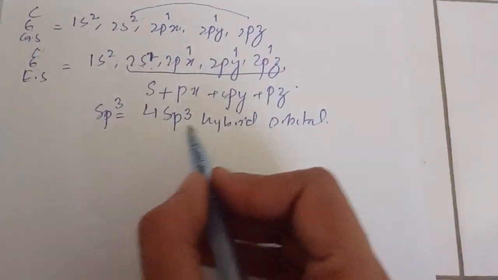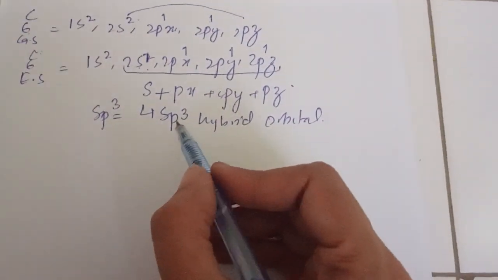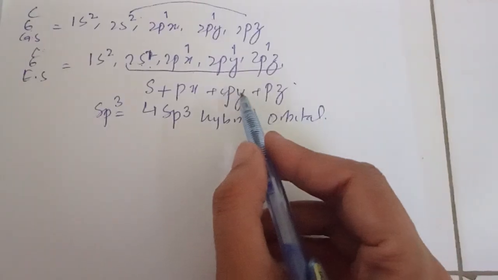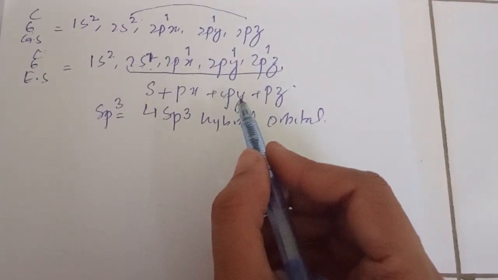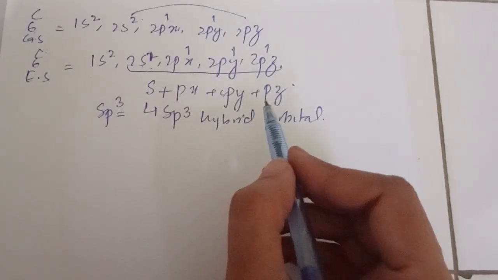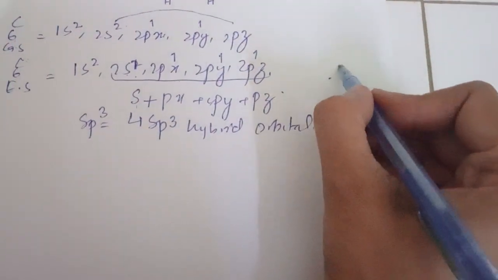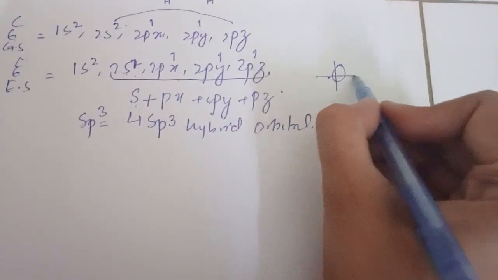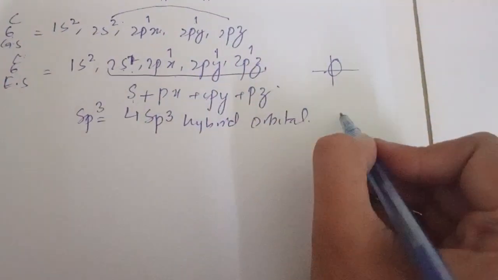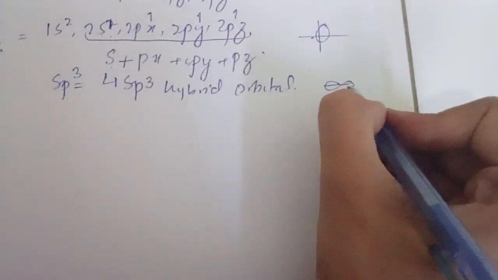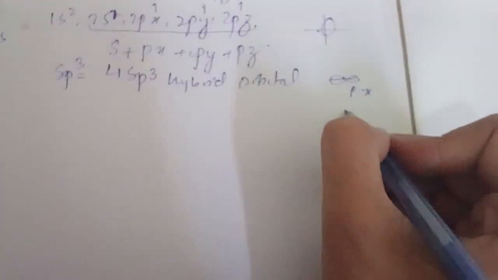And what is hybridization? The process of redistribution of atomic orbitals having different shape and different energy in order to form a new equivalent set of hybrid orbitals having the same shape and the same energy. The s orbital is spherical, uniformly distributed along 3 axes, while the p orbitals have a dumbbell shape, px, py, pz.